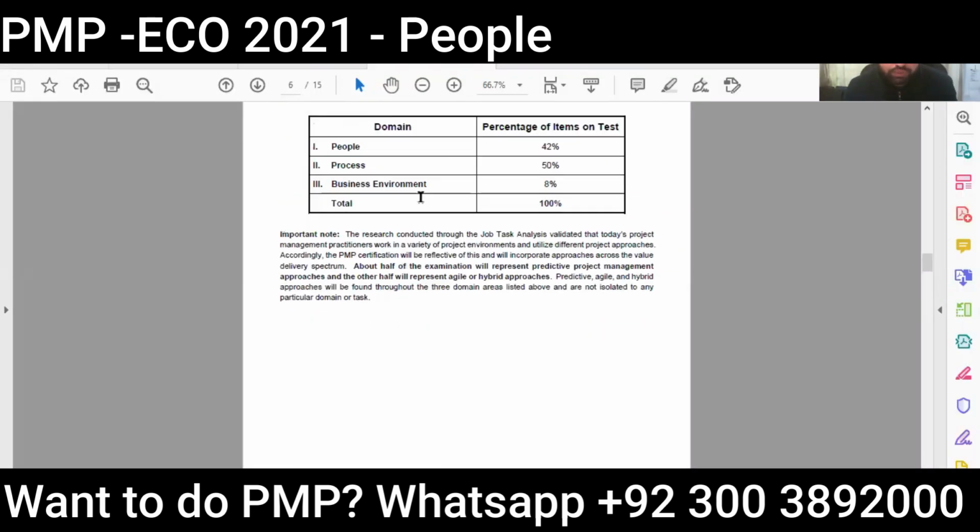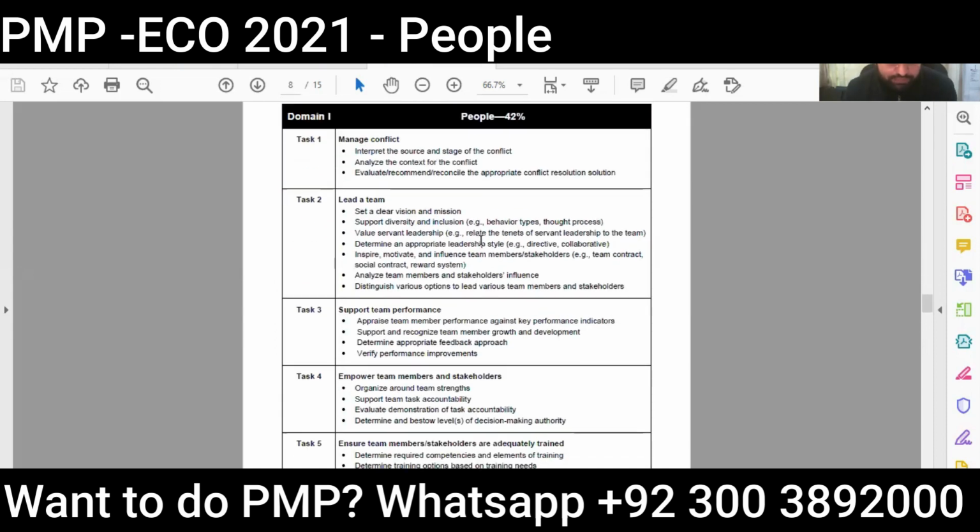We have three domains with us. We have process, we have people, and we have business environment. If I understand it rightly, it's all about people and processes. You see, only 8% is business environment. The majority is people and processes. So let's go down and have a look at them.